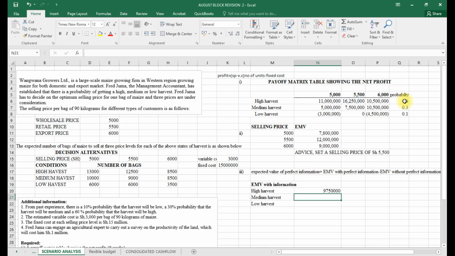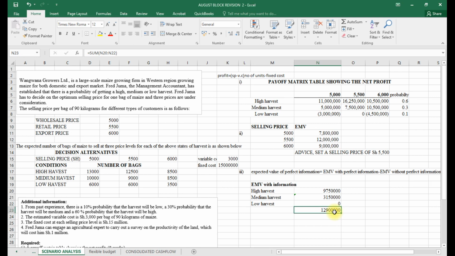Under medium, the highest will be 10, so we take the highest payoff by the probability. If we know it will be medium, we shall export, and if we know it will be low, then the best will be 0. Then you add with Alt equals and enter.